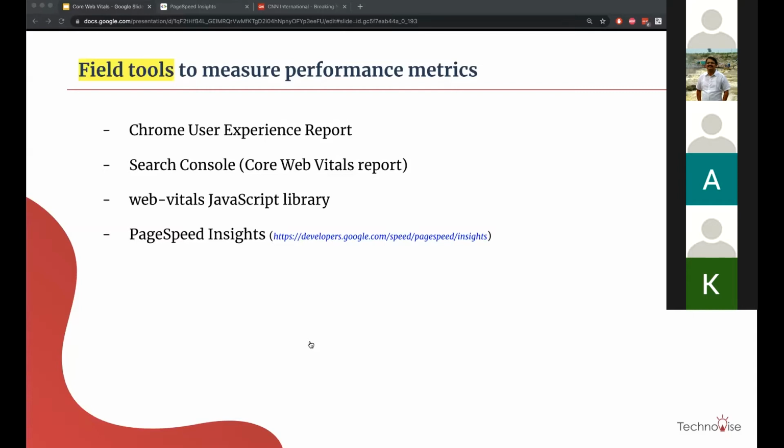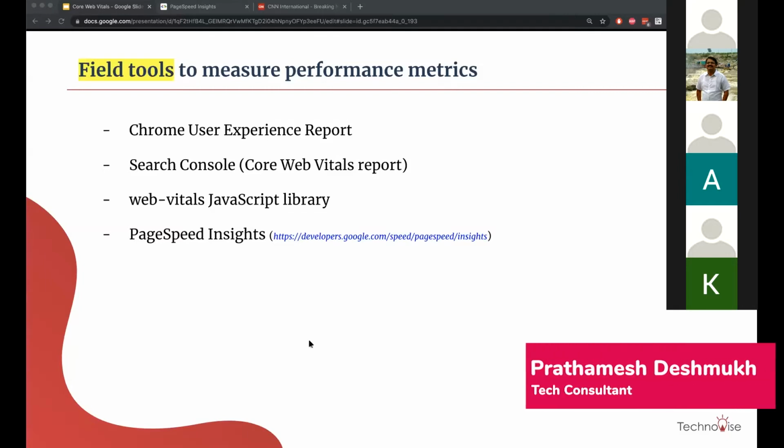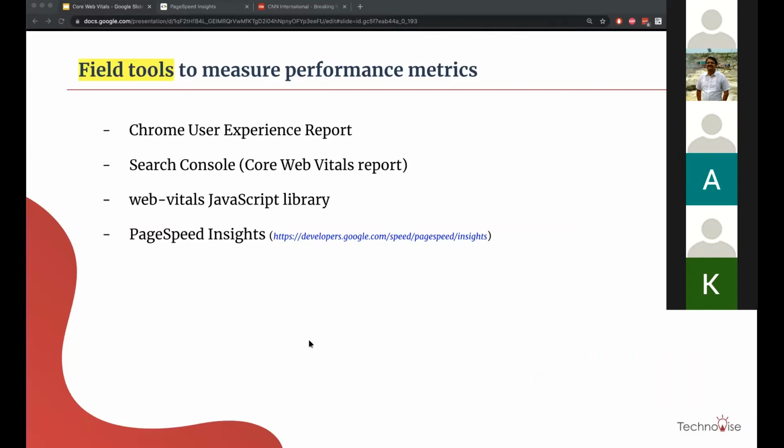This is generally a higher level report. You can understand what percentage of pages of your domain pass certain metrics. Like 30% of your web pages are in good performance for LCP, and 20% are at a bad level of LCP score. It does that sort of reporting. If you want to go into detail, Search Console is better.